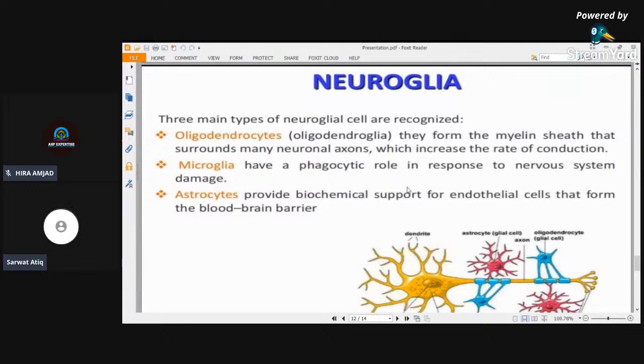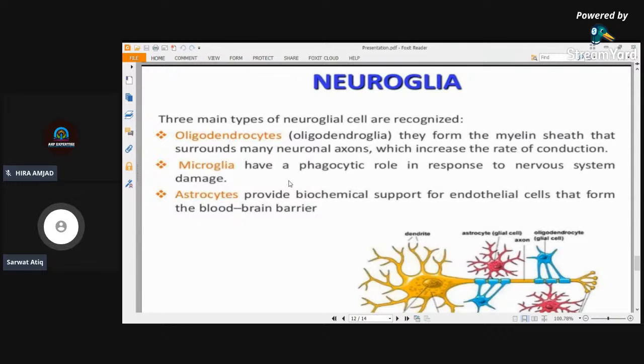The blood flows in these capillaries, and as we already studied, it is exchanged between the blood capillaries and the interstitial fluid, with chemicals constantly changing.